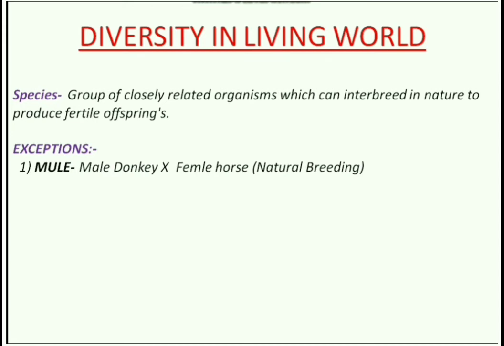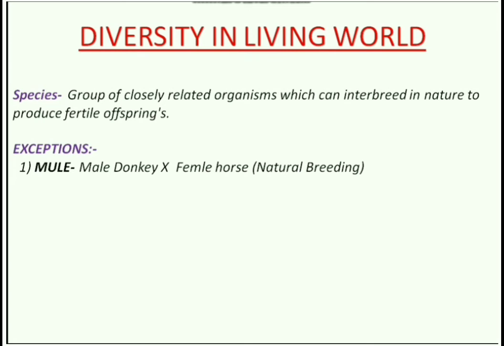They can breed in nature, but they cannot produce fertile offspring. Another example I told, tigon, between tiger and lioness, produces fertile progeny, but it is not natural breeding. It occurs in captivity. So it is not a natural breeding.